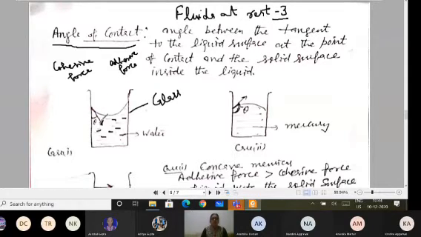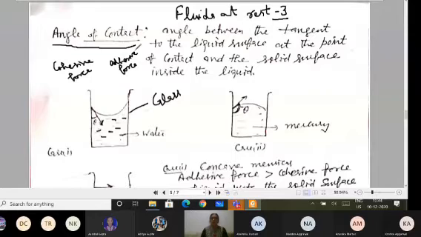And if I take the water molecules alone, that is the cohesive force. So these two forces are there for different liquids. Even if in place of water I take alcohol, again alcohol molecules will have the cohesive force, and alcohol and glass molecules will have the adhesive force.